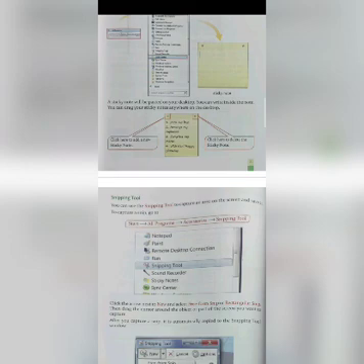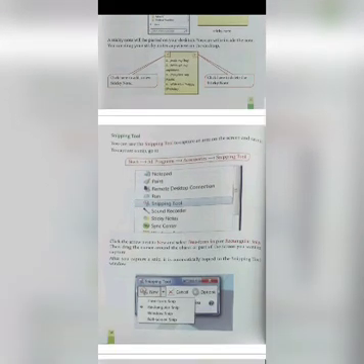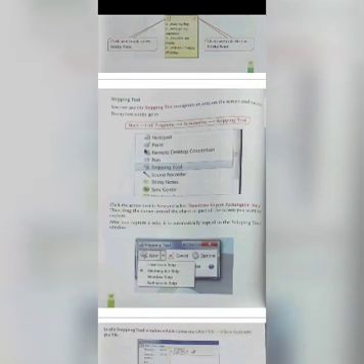Snipping tool. What is a snipping tool? You can use the snipping tool to capture an area on the screen and save it. To capture a snip, go to the start button, then click on all programs, accessories, and then snipping tool. Your snipping tool interface will pop up.